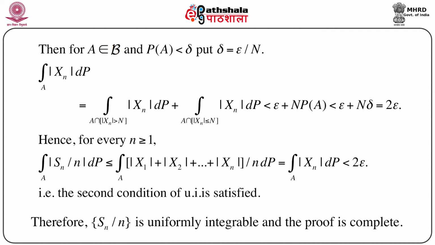Just now we have shown this. That means the second condition of uniform integrability is also satisfied. We have already shown the first condition is satisfied. So naturally, by the definition or the conditions of uniform integrability, we can immediately say that the sequence Sn/n is uniformly integrable, and this completes the proof.